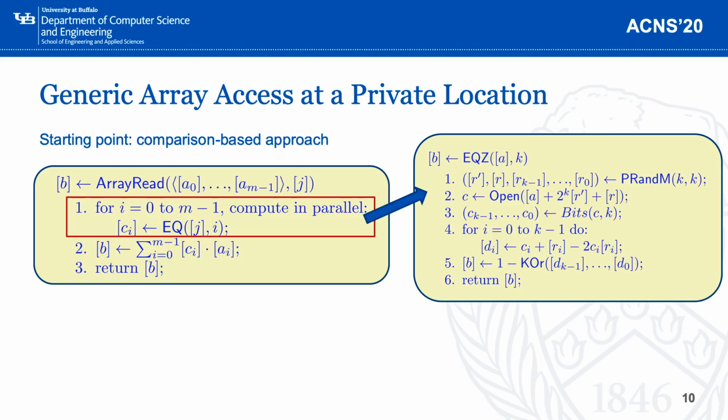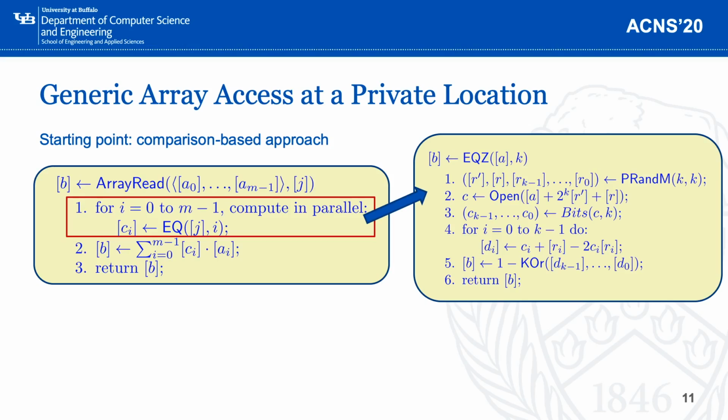So if we want to compare whether J and I are equal or not, we could feed the difference of J and I into this equality to 0 function to check if their difference, or just J minus I, is 0 or not. Then let's look into the equality to 0 function. The idea of this function is that we first create a long random value and use it as a long mask to protect our argument so that we could open it later. The mask should be longer because this is logistic padding.